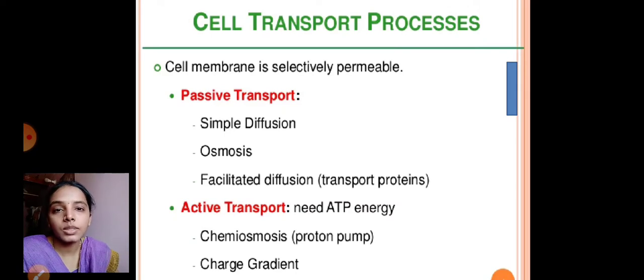Whereas in active transport, the movement of molecules occurs from lower to higher concentration. To move molecules from lower to higher concentration, it needs an expenditure of energy in the form of ATP. Active transport takes place by a process called chemiosmosis and by charge gradient.